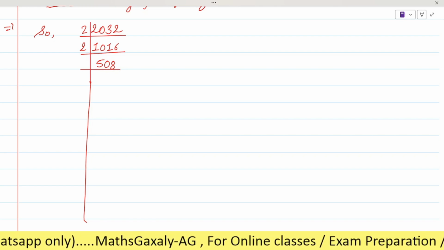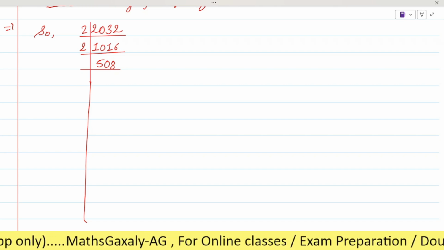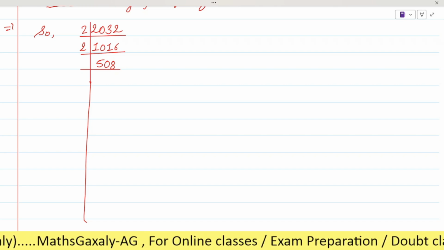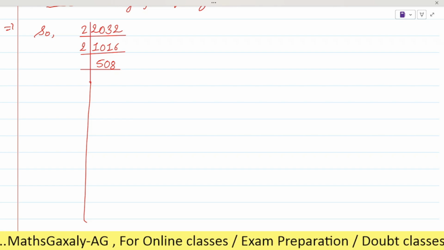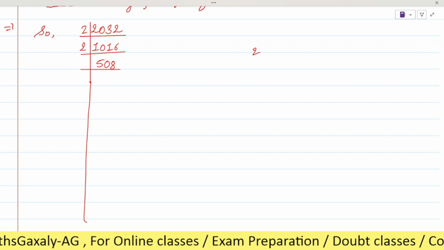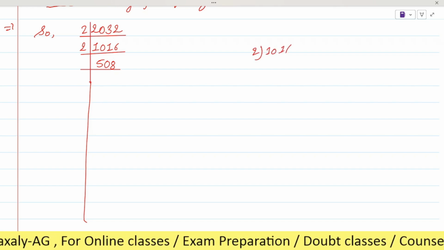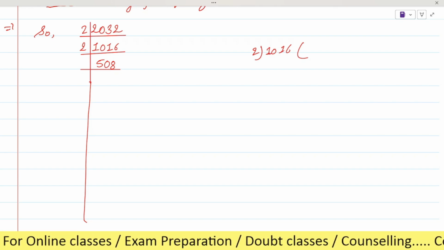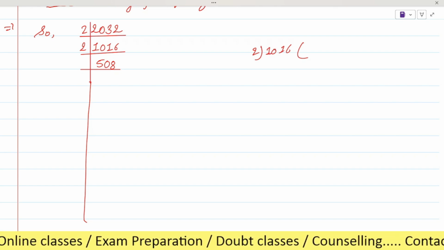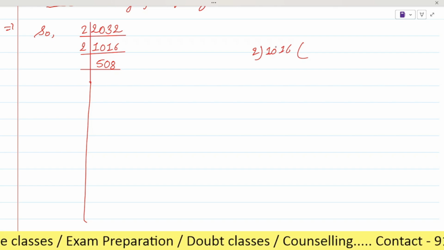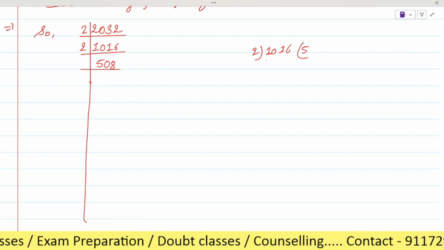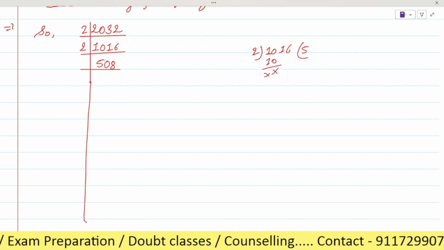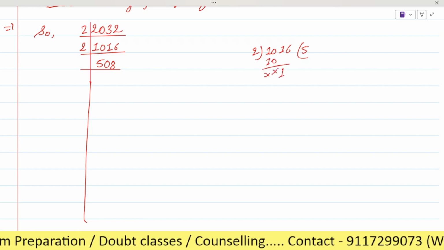So how is it 508? 2 fives are 10, and then 0 will come and 8. See here in the rough. First, if we divide the 1, we can't divide 1. So we will take one more digit 0. It will be 10. So in 10, 2 fives are 10. Okay, cancel. Now 1 will come here.